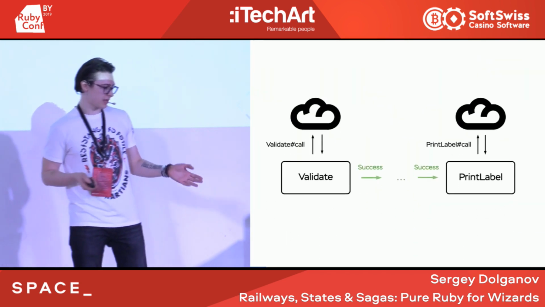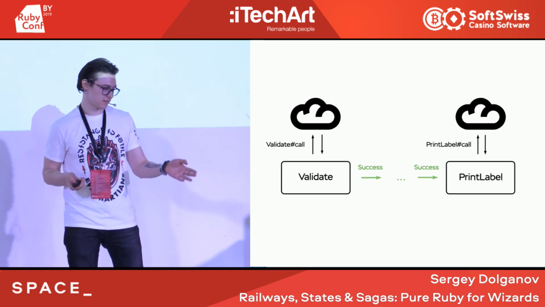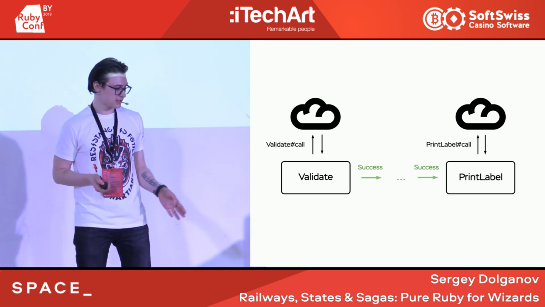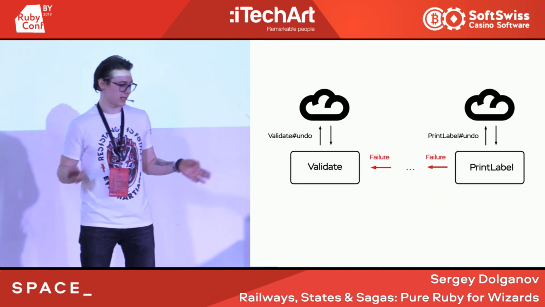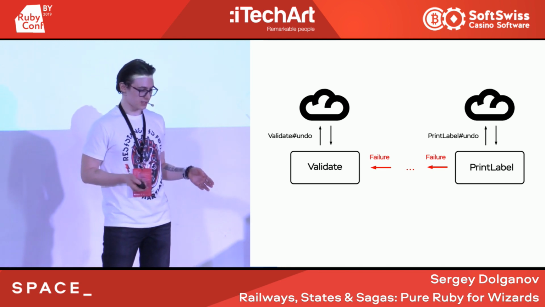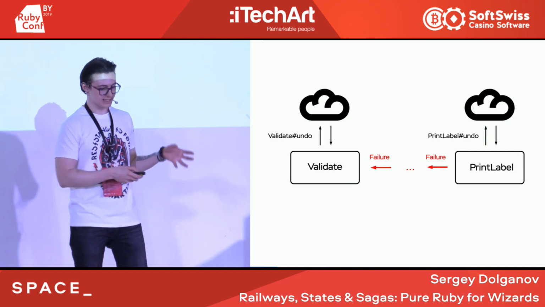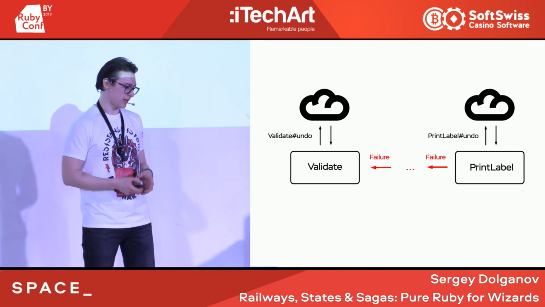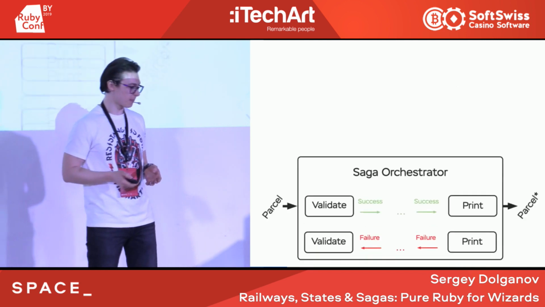So in our case, for example, validate request goes to the external system, everything is okay, we move to print label, it's okay, and then print label fails. And at this point, we have to roll back the whole transaction, because we want our state to be in sync with the external one, so the best way is to roll back both our database and the external one.